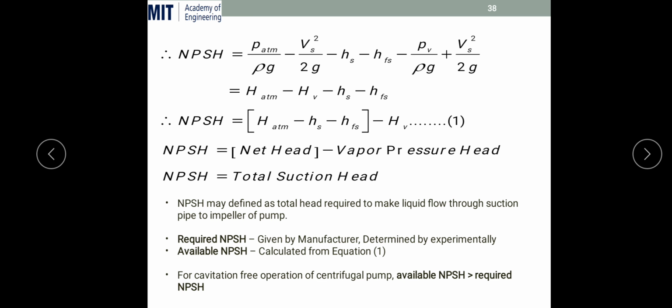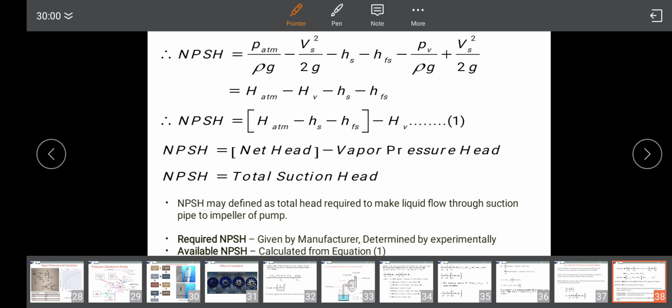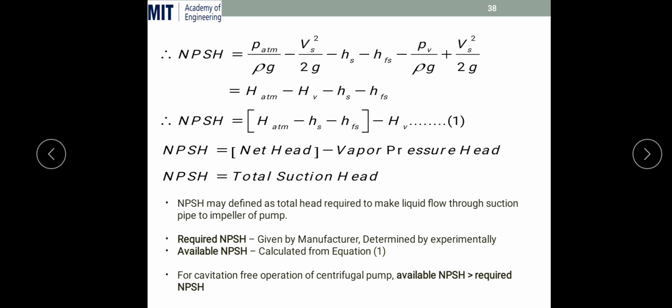Okay, so P atmospheric by rho g will result in the atmospheric head. We have to just take it in terms of head. This Vs square by 2g and Vs square by 2g will get cancelled. Then PV by rho g is the vapor pressure head, minus the suction height or suction head, and minus the friction head in the suction pipe. Again, you just rearrange this equation: atmospheric pressure head minus Hs minus Hfs minus Hv.